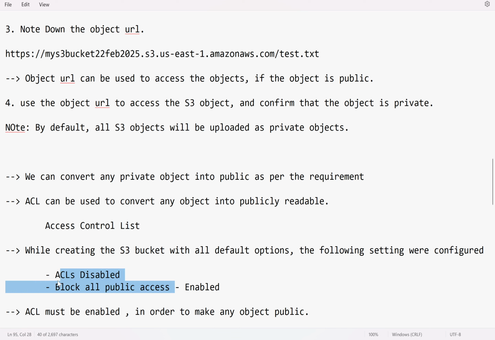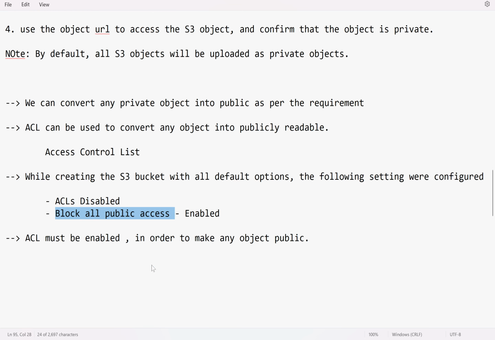Because of this option. What this option will do is by default it will not allow any object to become public. So we need to disable this option and enable ACL, so that all objects will still be private by default, but you will have an option to make any object public.